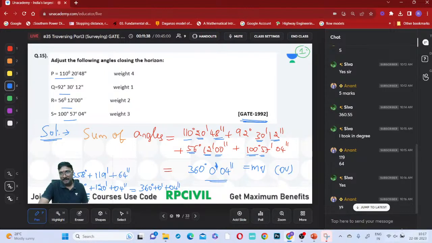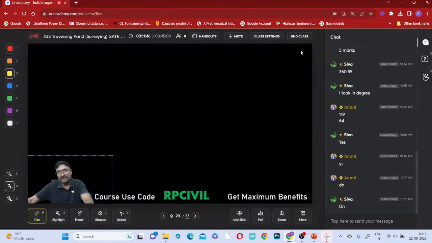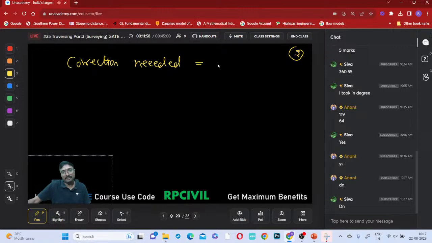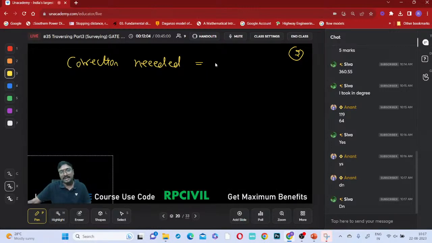Just note it and tell me. Done, everyone? Right, now coming to this. So what is the correction needed? Correction needed is equal to how much? This is 4 seconds extra you are having, yes or no? How can you get that correction needed?